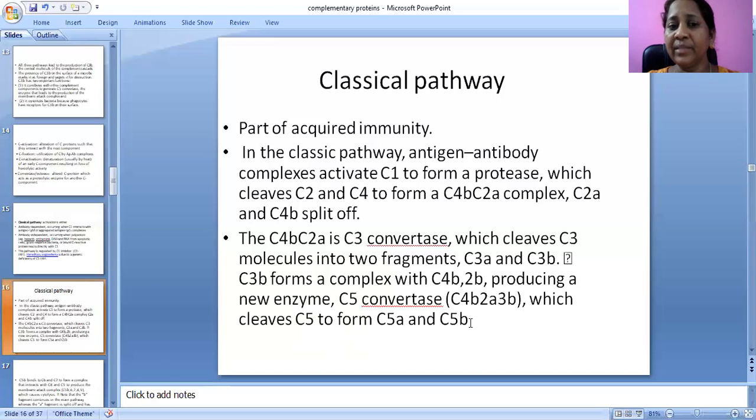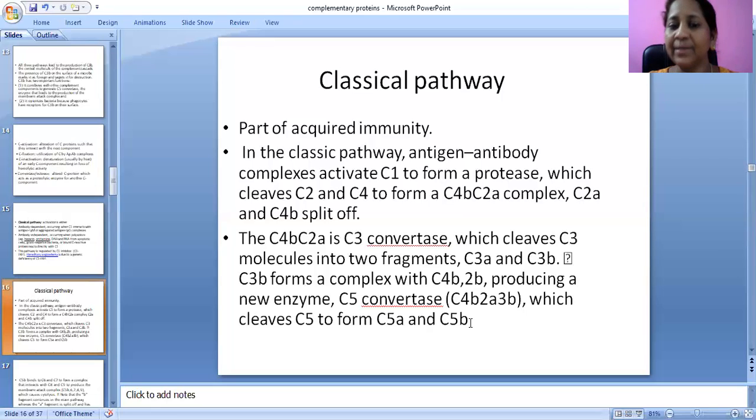Whenever the antigen antibody complex is formed, it activates C1 to form a protease. This protease cleaves C2 and C4 to form the C4b2a complex; C2b and C4a split off. Again, C4b2a is a C3 convertase which converts C3 into two fragments, C3a and C3b.